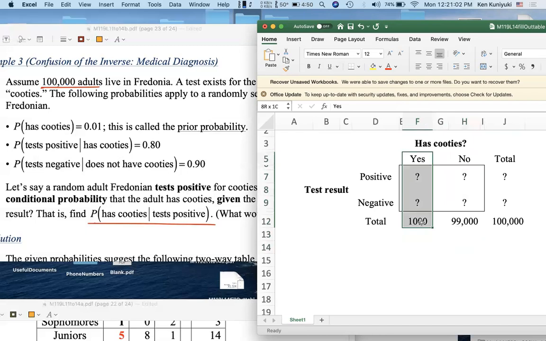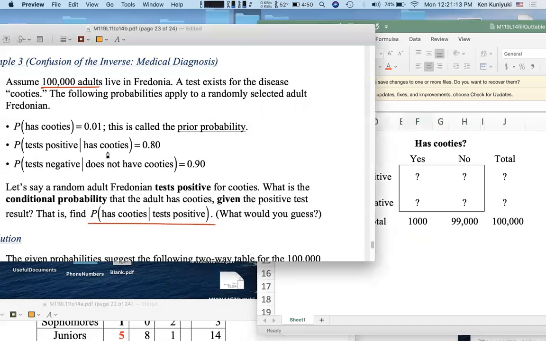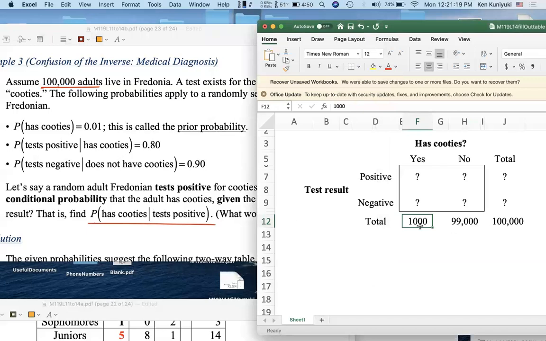You have this unfortunate 1% who have Cooties out of the 100,000. Now, among the 1,000 people who have Cooties, 80% of them will test positive. So among the 1,000 people who have Cooties, we're saying that 800 will test positive, the other 200 will test negative.